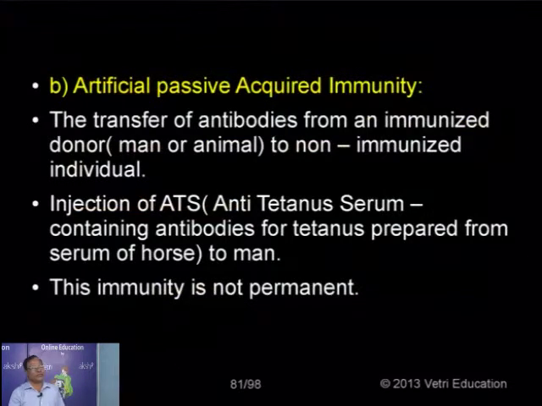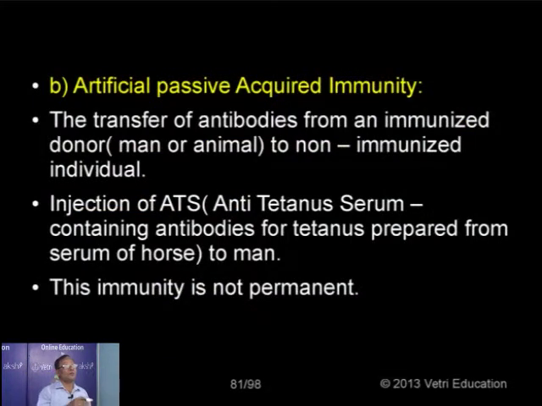Now the artificial one. Here the antibodies, the preformed antibodies, are prepared in the body of some other organism. For example, the serum of such an animal develops antibodies by introducing the antigen into it, and from that animal we extract the antibodies and inoculate them into the body of a non-immune individual. Then it is called artificial passive acquired immunity. See, the transfer of antibodies which are produced by an immunized donor.